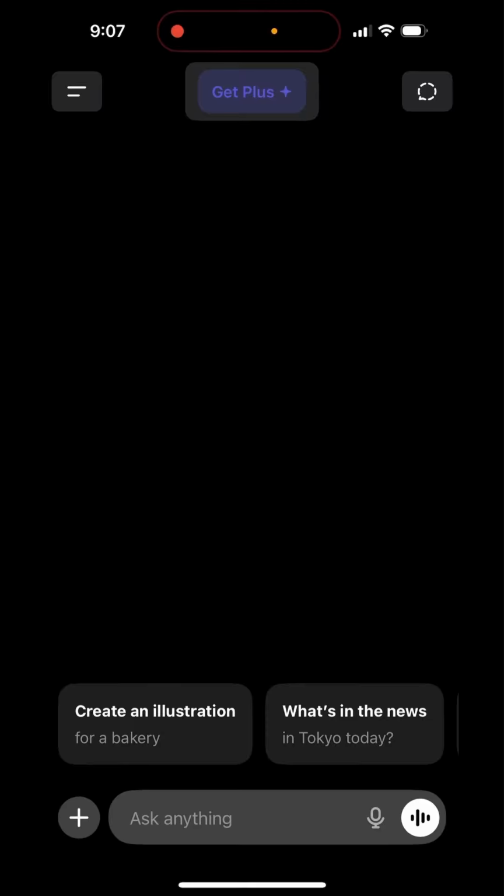Imagine you don't have to type while interacting with ChatGPT. It's just your voice and ChatGPT gives you a response. So let me show you how it works.